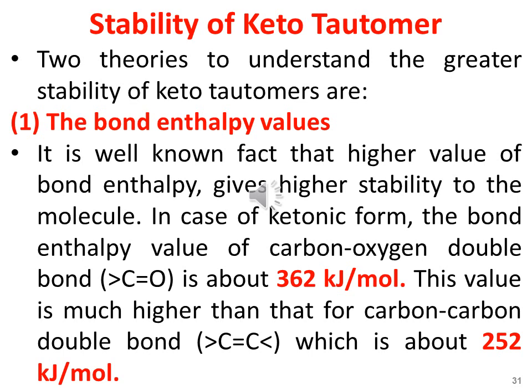This value is much higher than that of the carbon-carbon double bond, which is about 252 kJ per mole. That is why the ketonic form predominates over the enolic form.